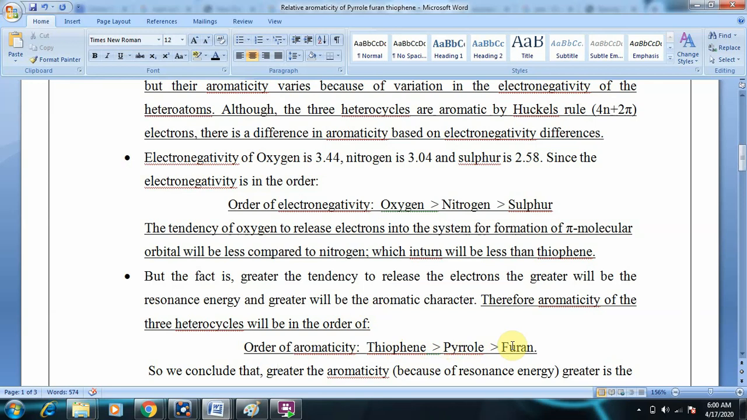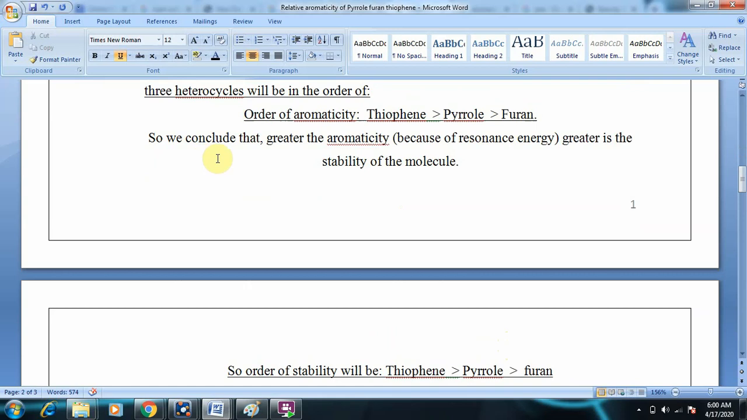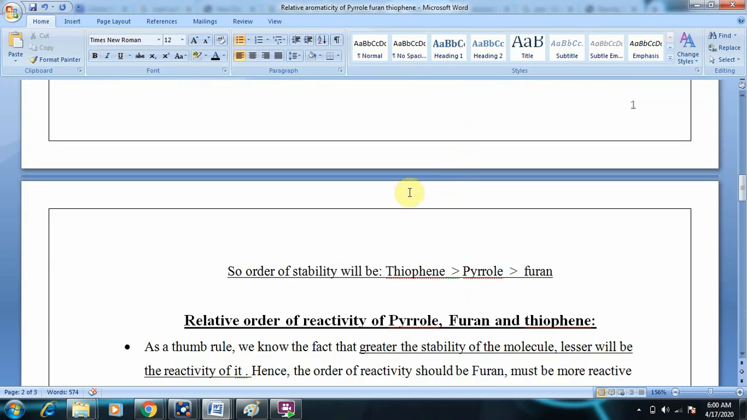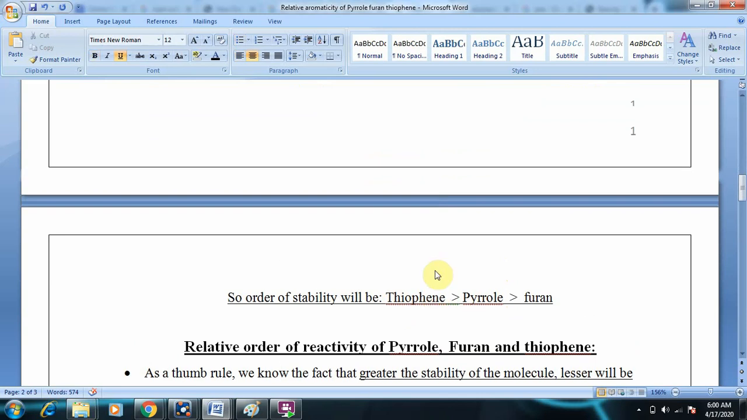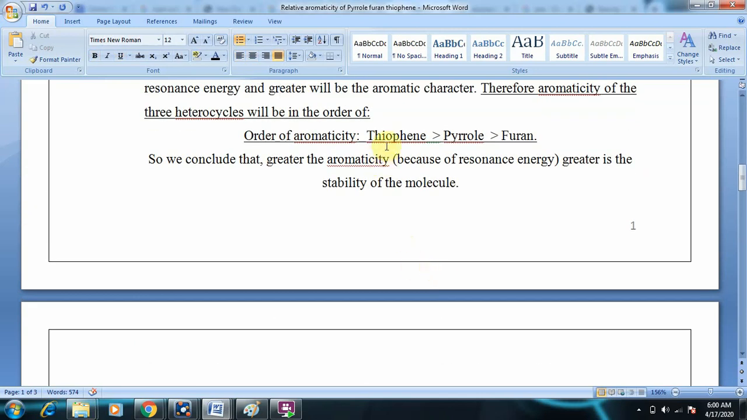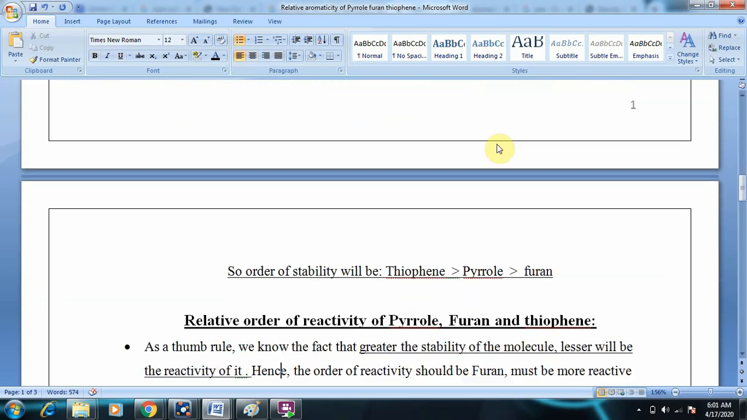So here we conclude that greater the aromaticity, greater the resonance energy. Greater the resonance energy, greater will be the stability. Greater the aromaticity, greater the resonance energy, greater is the stability of the molecule. So the order of stability will be thiophene is more stable than pyrrole, which is more stable than furan, and the order of aromaticity will be the same. Thiophene is more aromatic compared to pyrrole, which is more aromatic than furan. So this was about relative aromaticity.